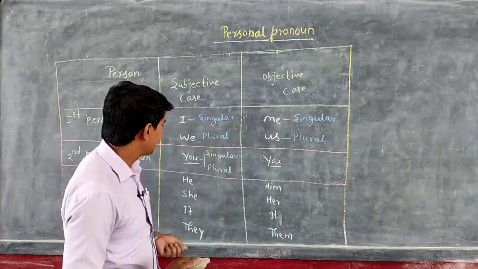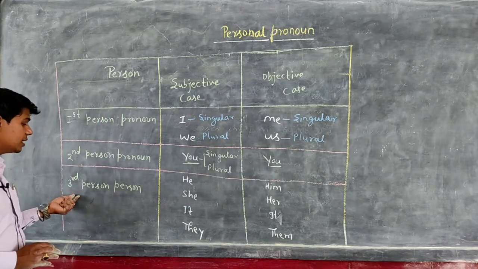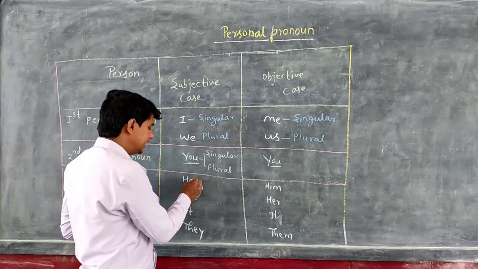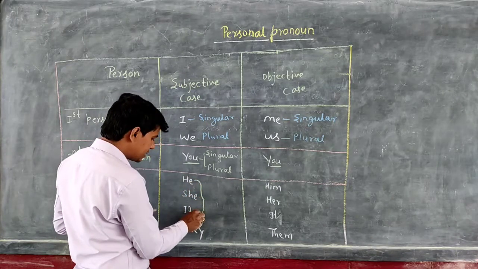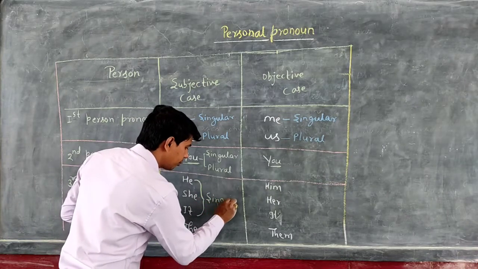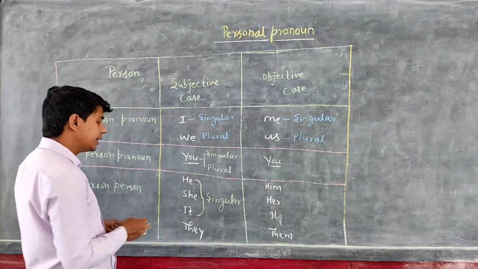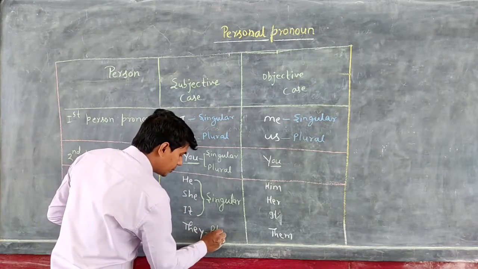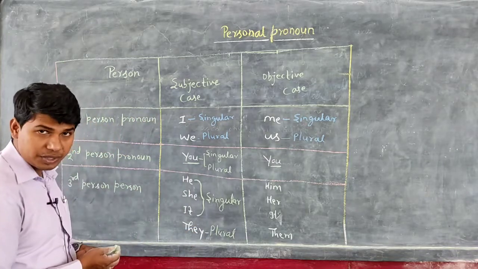Okay. Now see the third category of personal pronoun, that is third person pronoun. In that category we have he, she and it. These three are singular. And if these three are singular, then what is the plural? The plural is they. They is the plural of these three pronouns.